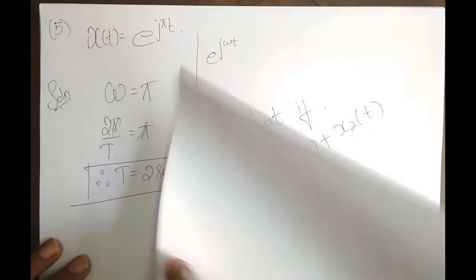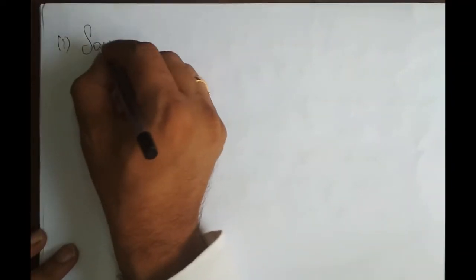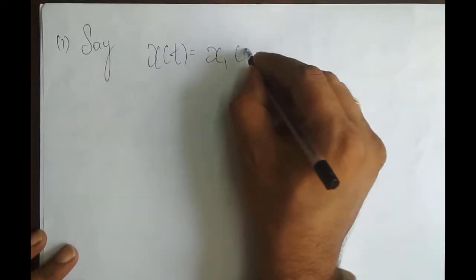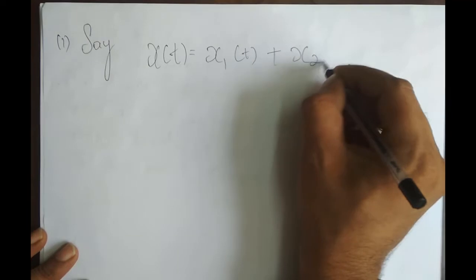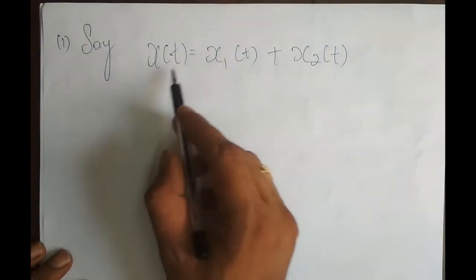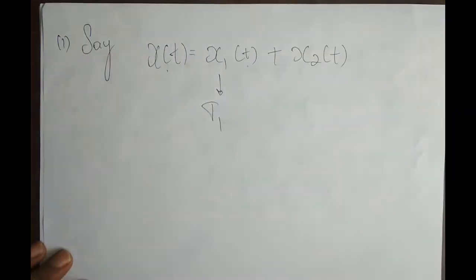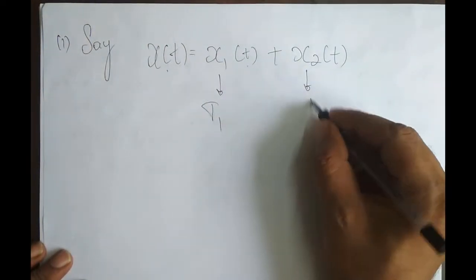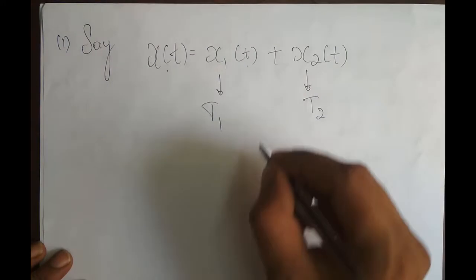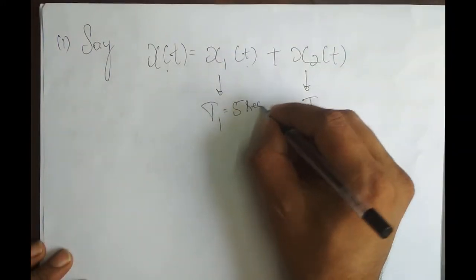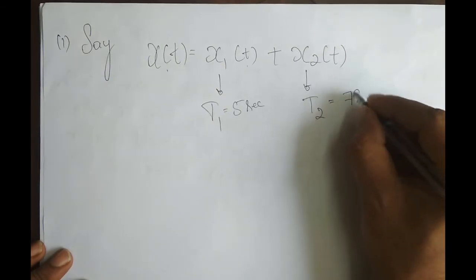Just to convince you, I will give an example. Say, example 1. I have a signal x of t. It's a sum of two periodic signals x1 of t and x2 of t. This signal has a fundamental period T1, and this signal has a fundamental period T2. T1 is equal to 5 seconds, and T2 is equal to 7 seconds.